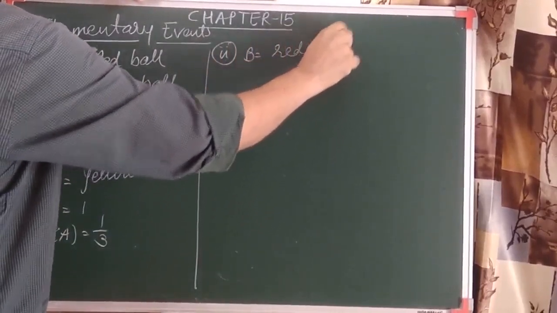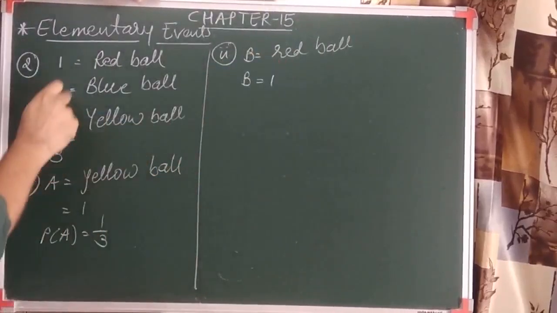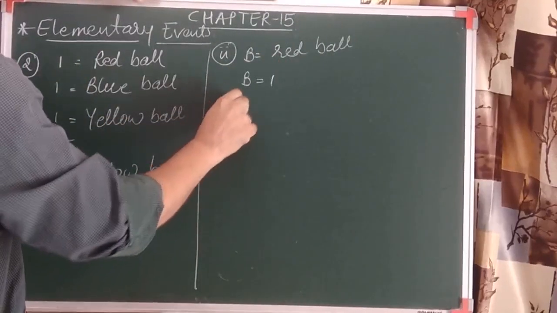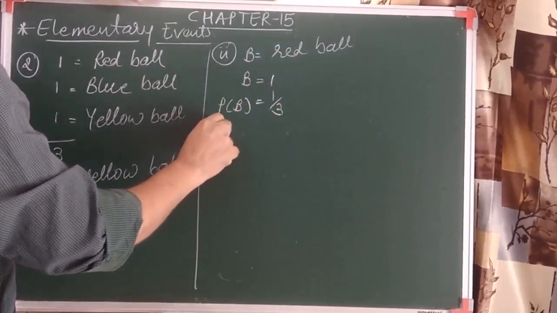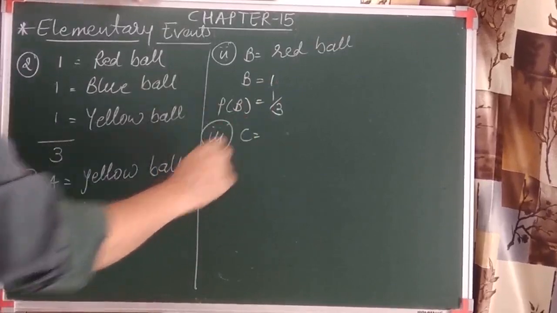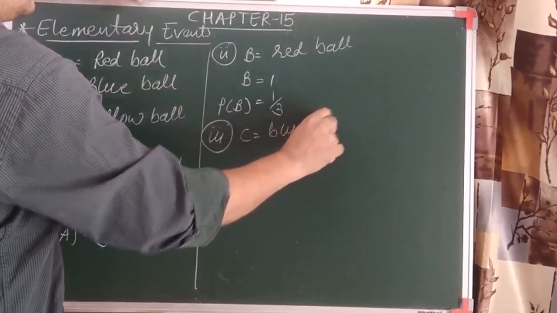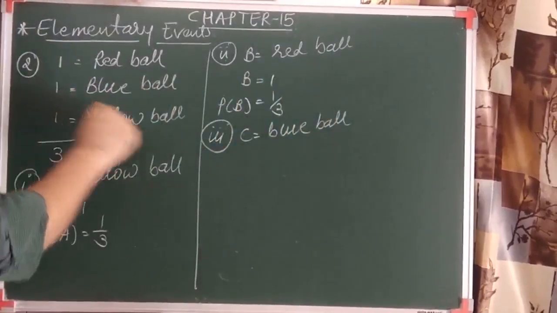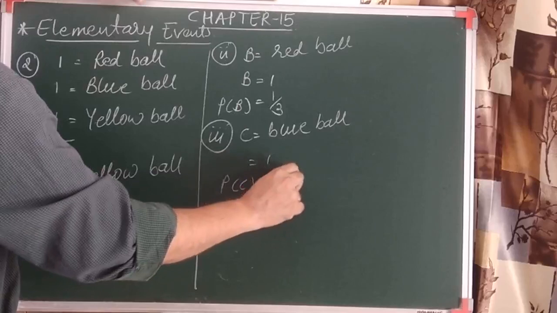Again we can see that there is only one red ball, so the probability is 1 by 3. Then let's go for the third question: to find the probability that it is a blue ball. Again there is only one blue ball, so the probability of this event C is 1 by 3.